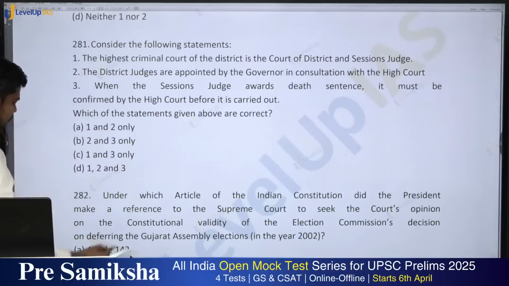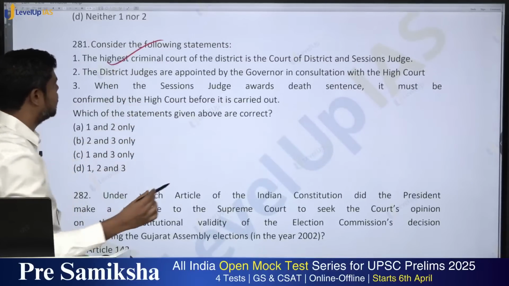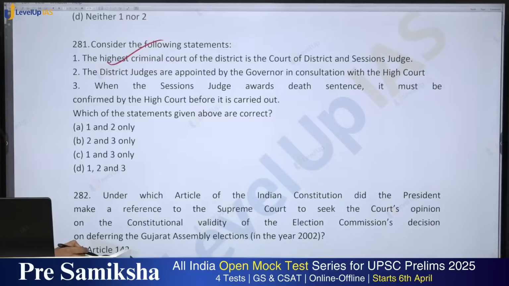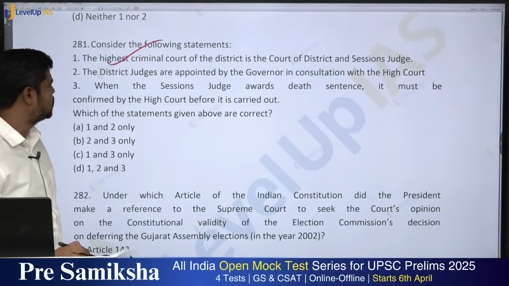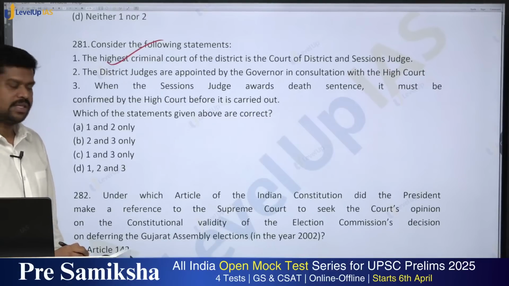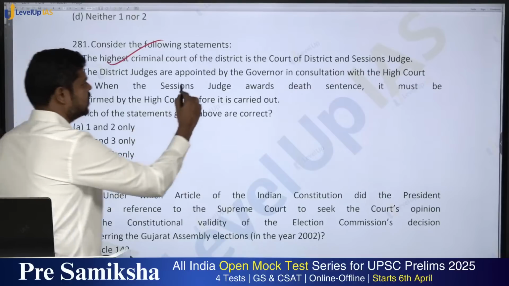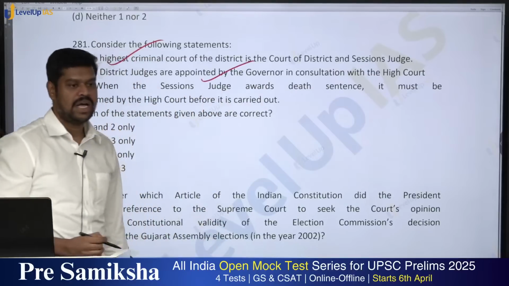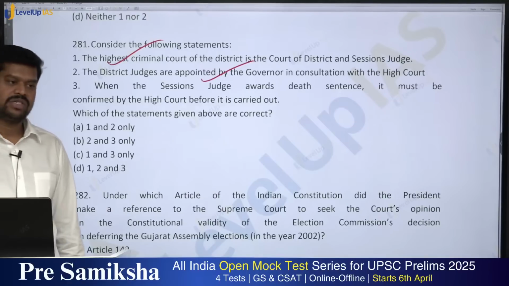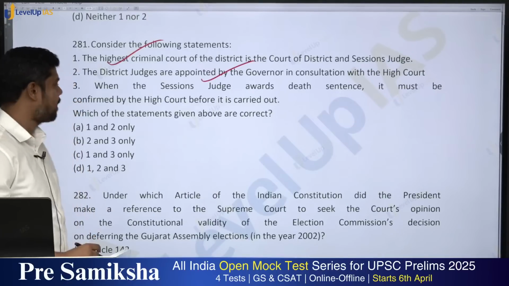The court is the same, it only depends upon the type of case he is hearing. The district judges are appointed by the governor in consultation with the High Court. Is it true? Yes, the district judges are appointed by the governor in consultation with the High Court, but the High Court judges are appointed based on the recommendation of the collegium by the president.